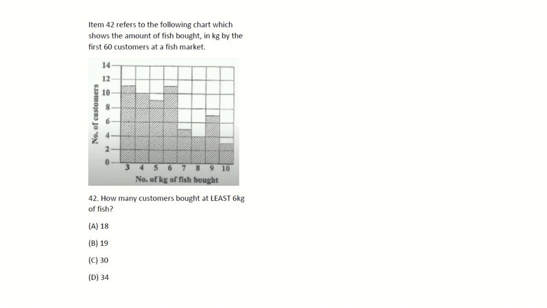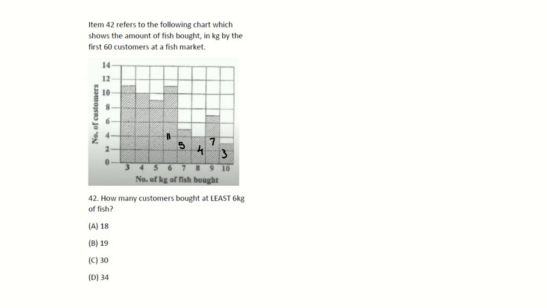For at least, it is 6 kilograms. So you're looking at 6 kilograms, 7 kilograms, and like that. So this is 11, this is 5, this is 4, this is 7, and this is 3. Right?